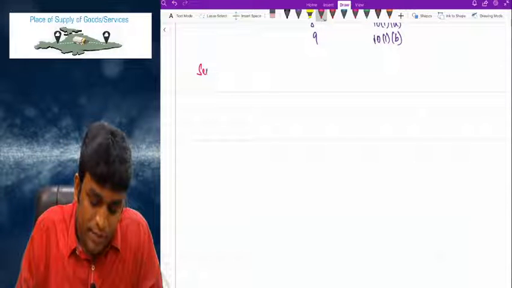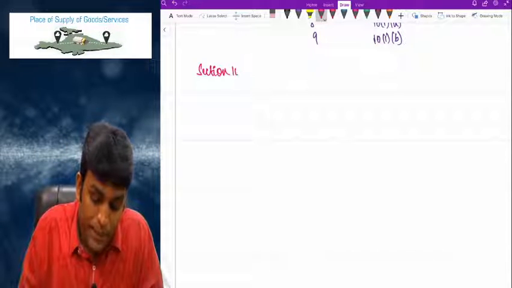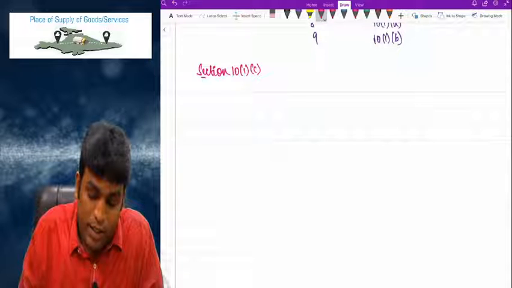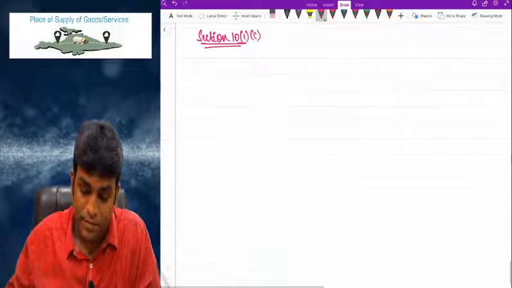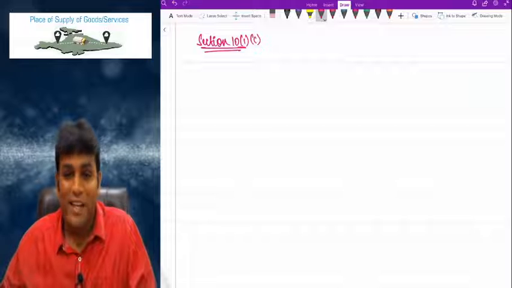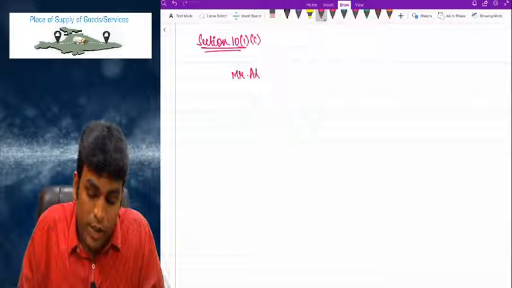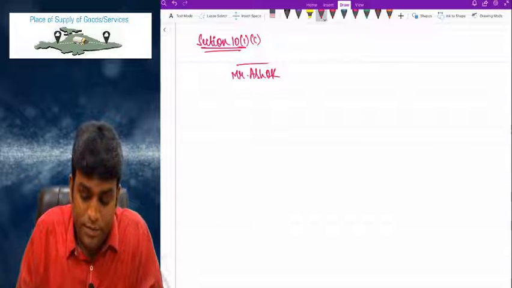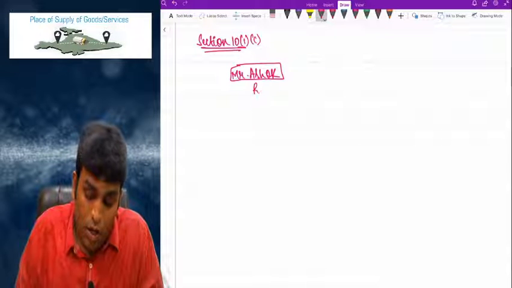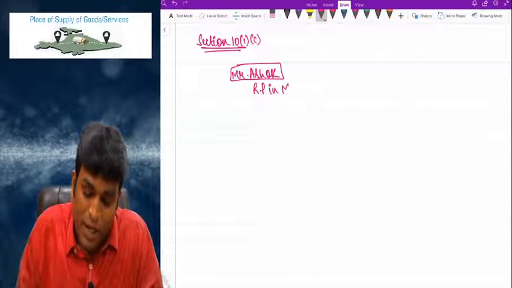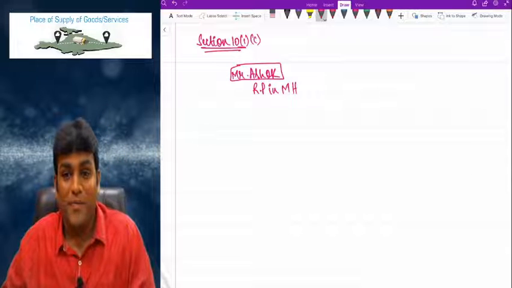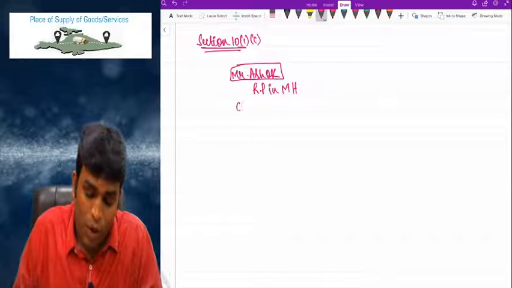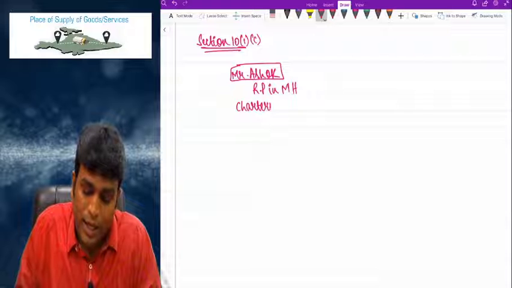Next, my dear friends, section 10(1)(c). Now let's say there is one person called Mr. Ashok, who is a registered person in Maharashtra, who is basically a chartered accountant.